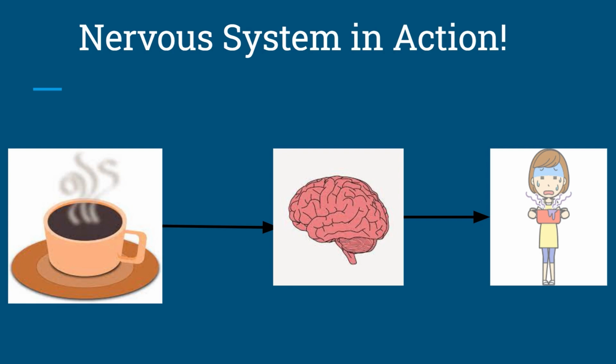You would also probably shout in pain. All of those reactions are possible because your brain analyzed the information given to it and knew that this situation is harmful. That is how the nervous system helps us in one way, but there are a lot of other things that it does for us.